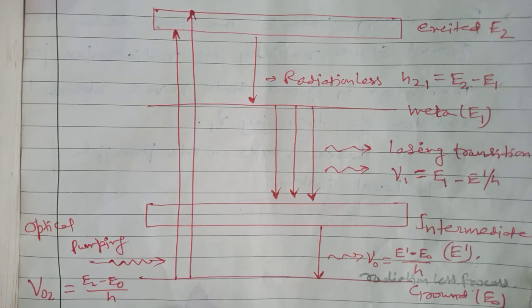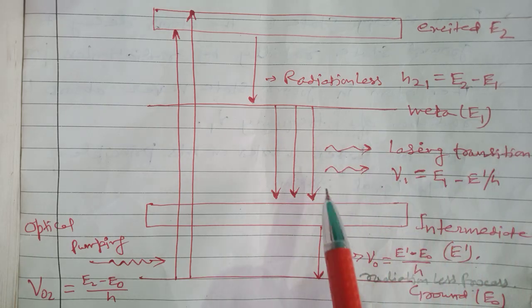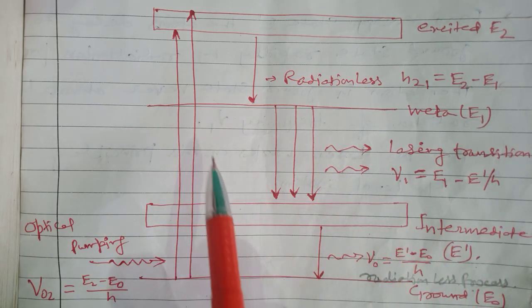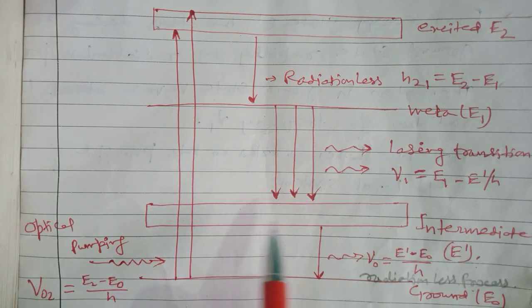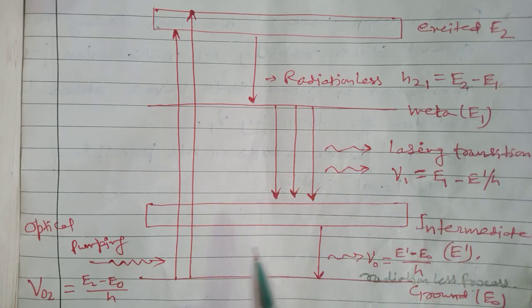This problem is overcome by this four level system, because here the lasing transition or laser action takes place between the metastable state and the intermediate state. So the atoms present in the ground state never absorb the photon of laser light. So this problem is overcome with the help of this four level system.